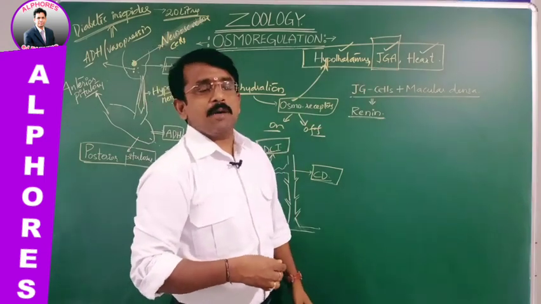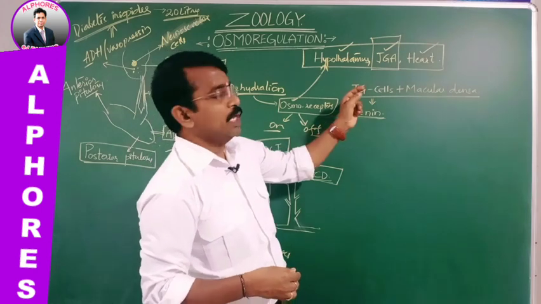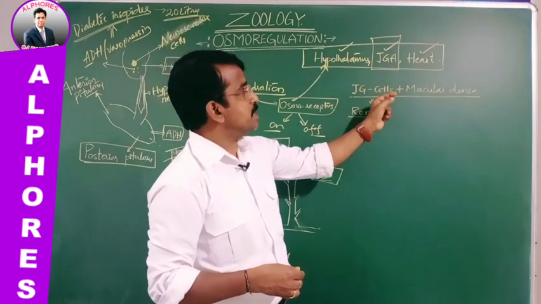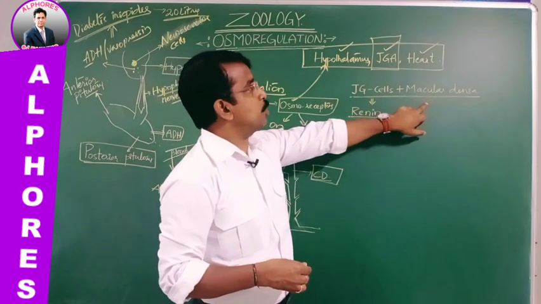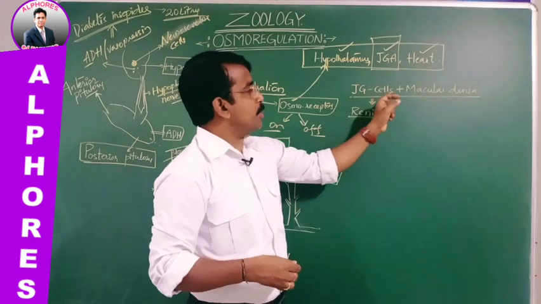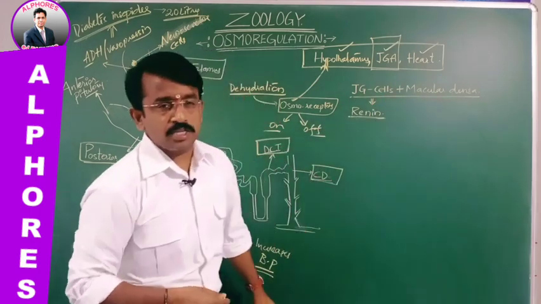The juxtaglomerular apparatus refers to juxtaglomerular cells plus the macula densa. Juxtaglomerular cells and macula densa.